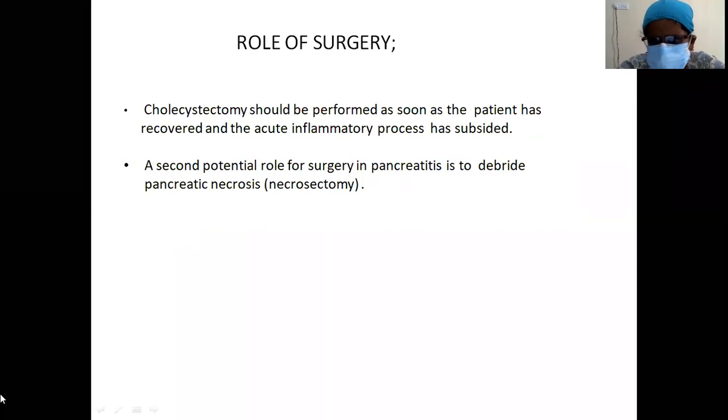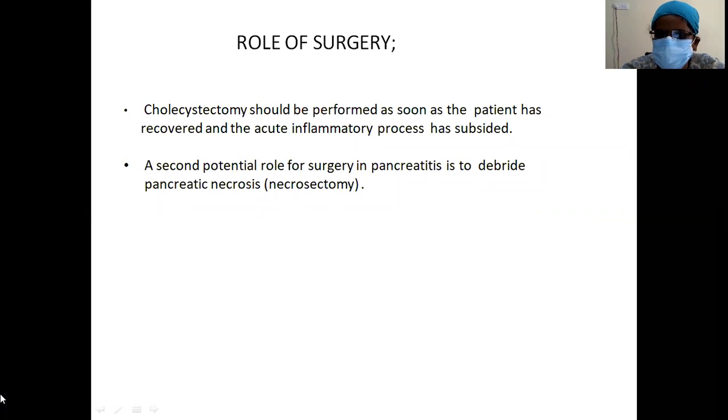Is there any role of surgery in acute pancreatitis? Cholecystectomy should be performed as soon as the patient has recovered and the acute inflammatory process has subsided. The second potential role for surgery in pancreatitis is to debride the pancreatic necrosis, that is necrosectomy. So there are two roles.